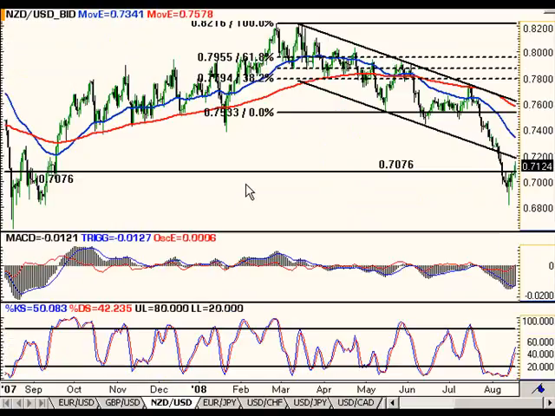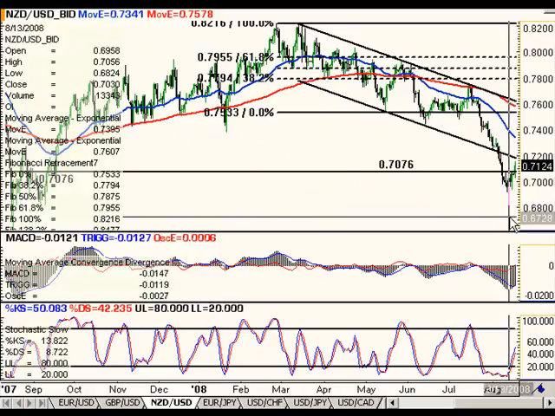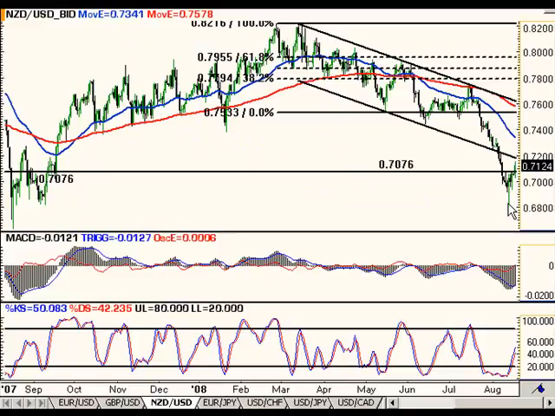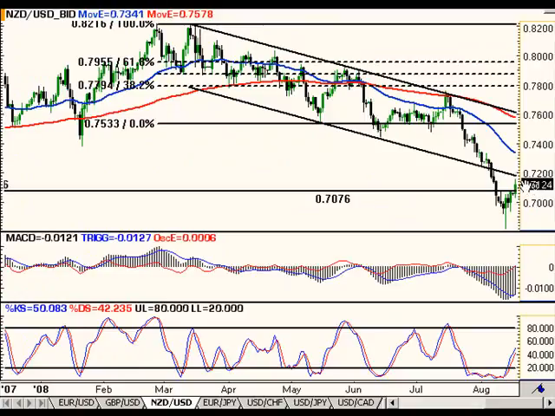And then we see the New Zealand dollar had fallen out of its trend channel, got down to the 68 level, 68.24 is the low. We have this trend channel, previous support, as our next resistance, and this is located at 71.80. Trading 71.24 right now. Support comes in at 1.7.